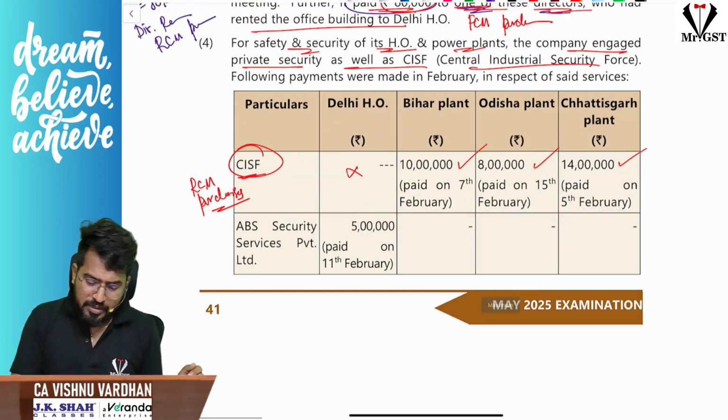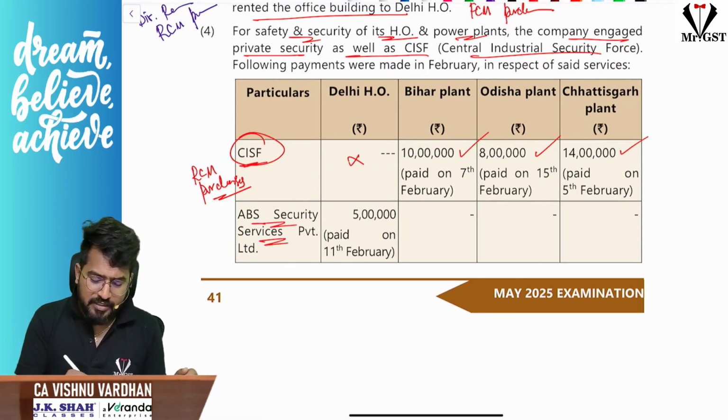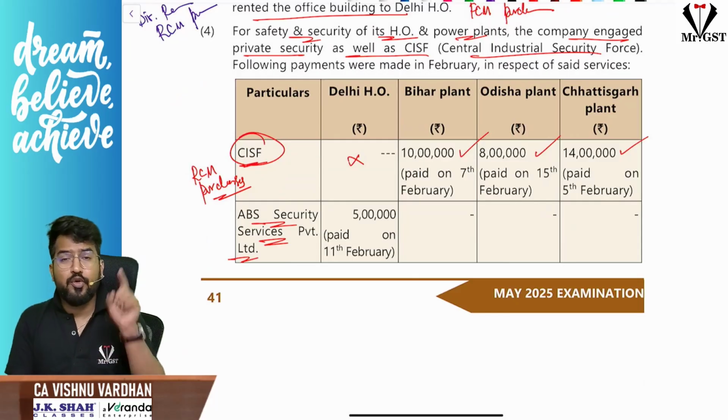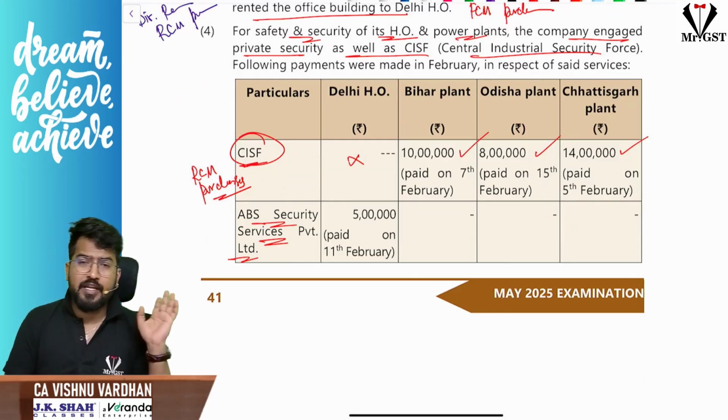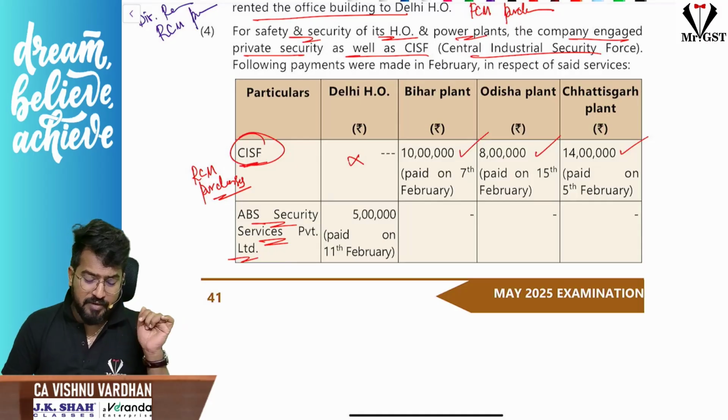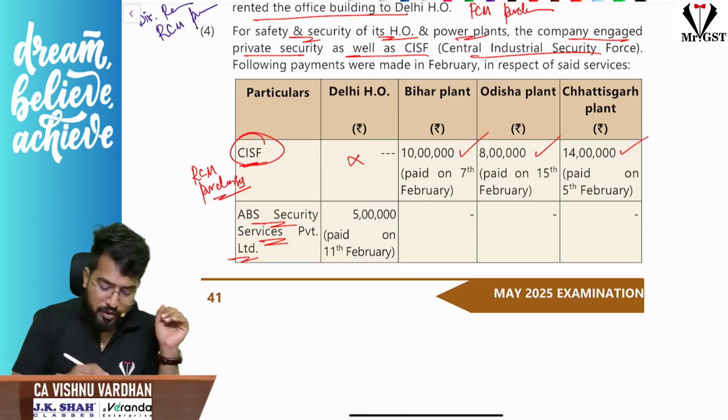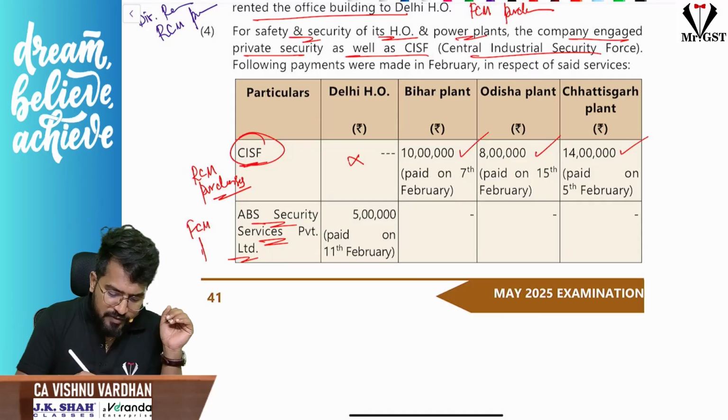ABS Security Services also provided a private security agency. RCM will come here only when the supplier is any person other than a body corporate. But here this is a private limited company, which is a body corporate. So RCM will not come into the picture. Sir, this is FCM purchase.